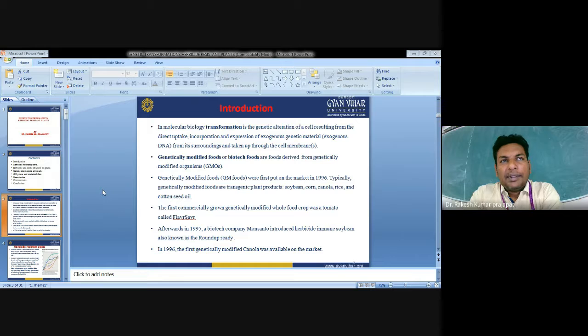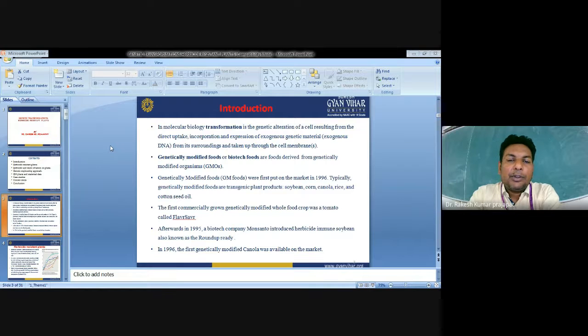Whatever cells result from that are known as genetically modified crops. These genetically modified foods, or biotech crops, are foods derived from genetically modified organisms, which contain exogenous genes, or genes from different sources.